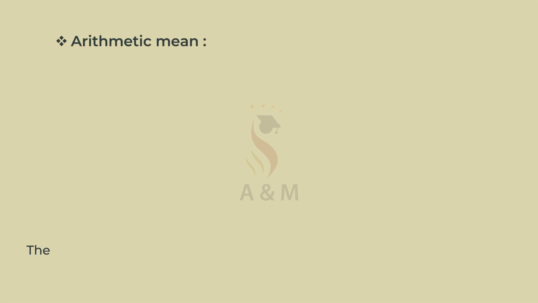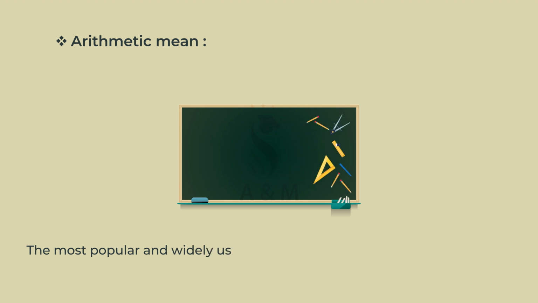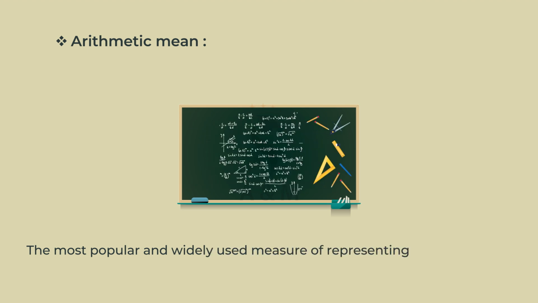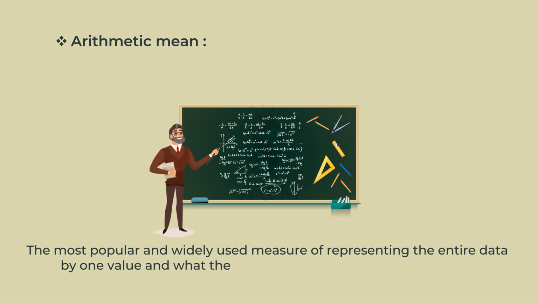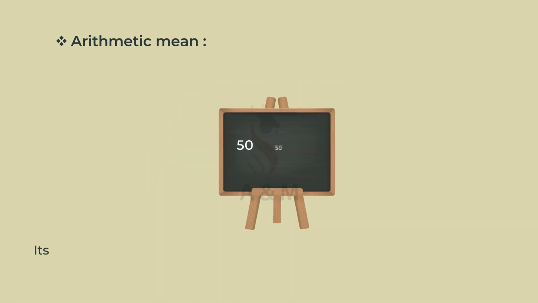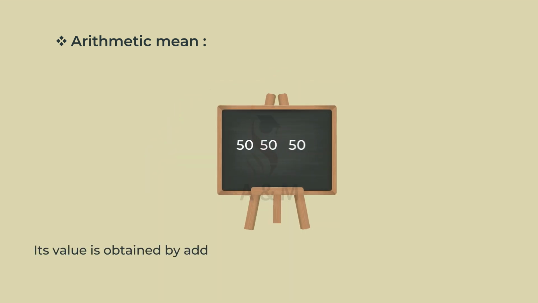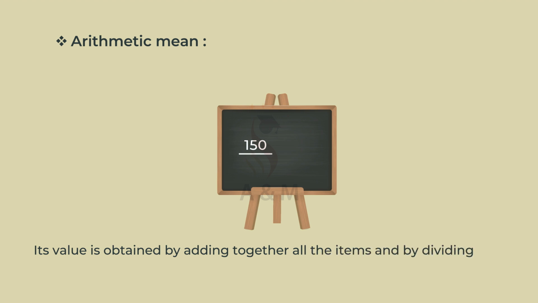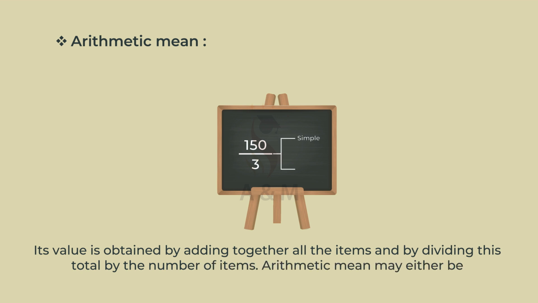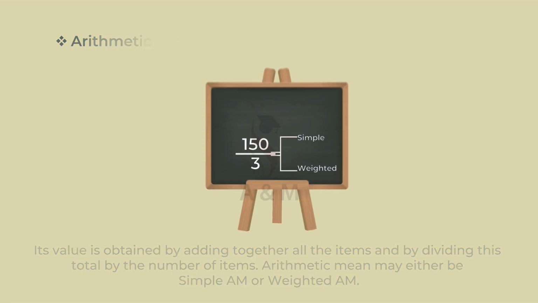Arithmetic mean. The most popular and widely used measure of representing the entire data by one value is what statisticians call the arithmetic mean. Its value is obtained by adding together all the items and by dividing this total by the number of items. Arithmetic mean may either be simple arithmetic mean or weighted arithmetic mean.